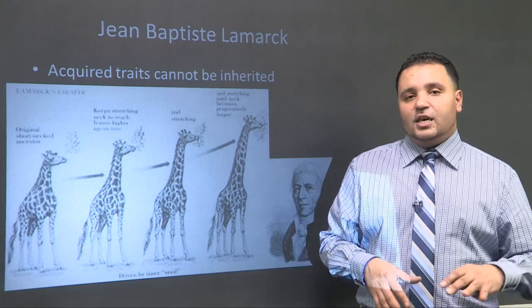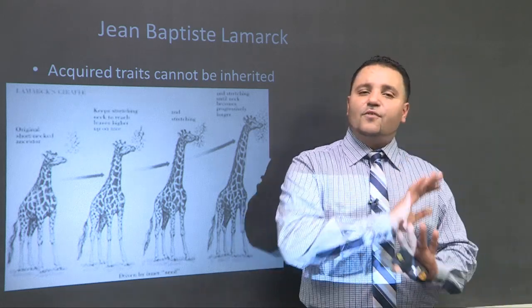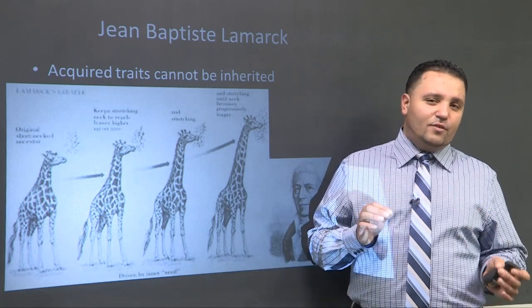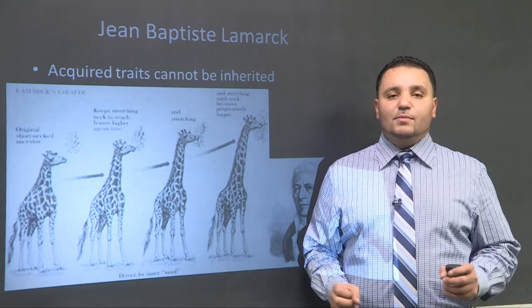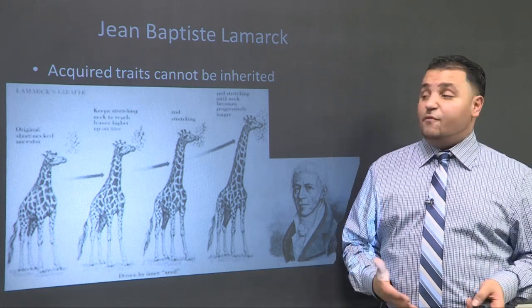If I were to do those things, I couldn't pass that on to my kids because it's not in our DNA. Now, genetics was a far out thing. Nobody was talking about DNA. People knew a little bit there was some sort of information being passed on, but what was it? We didn't know this hereditary material. And so this was the theory that was accepted by many scientists all over the world.